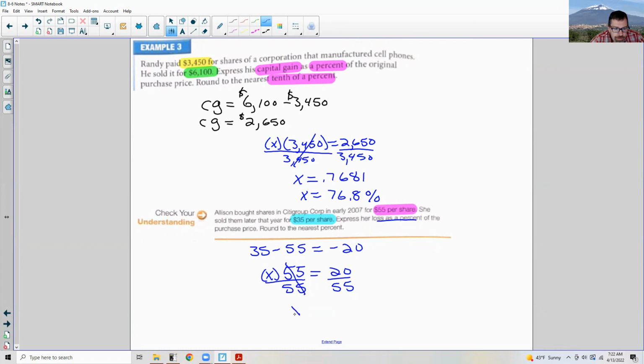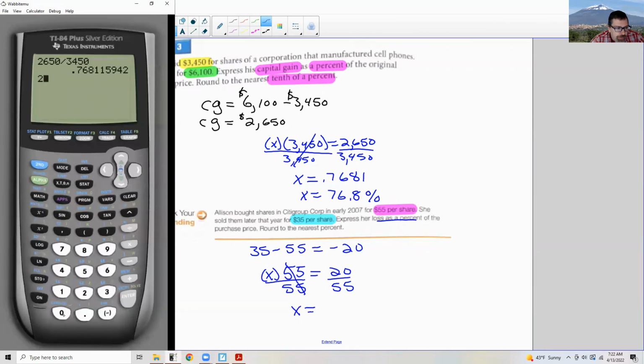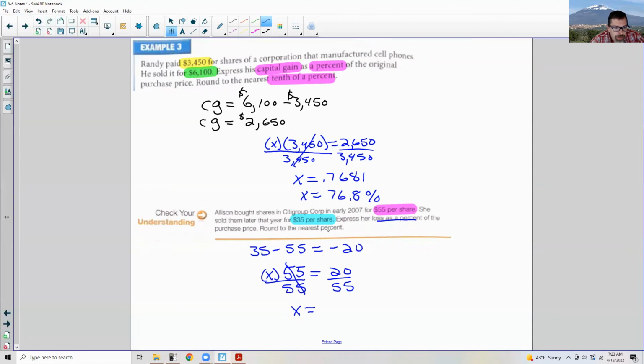So these cancel, and we get X equals 20 divided by 55, and that is 36.36%, rounded to the nearest percent. 0.36 would round down, so the loss was a 36% loss.